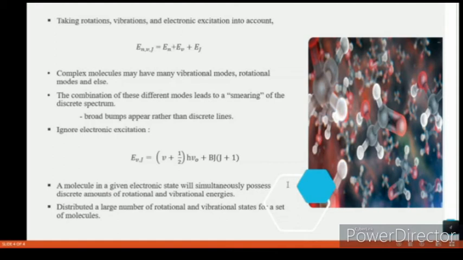Basically, a molecule in a given electronic state will simultaneously possess discrete amounts of rotation and vibration energy, which is distributed over a large number of rotational and vibrational energy states for a set of molecules. A change in electronic state with an electronic transition will be followed by changes in both rotational and vibrational energy according to the proper selection rules.